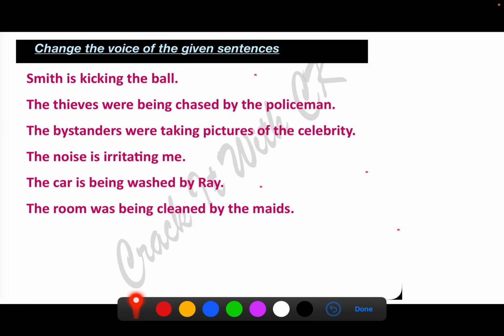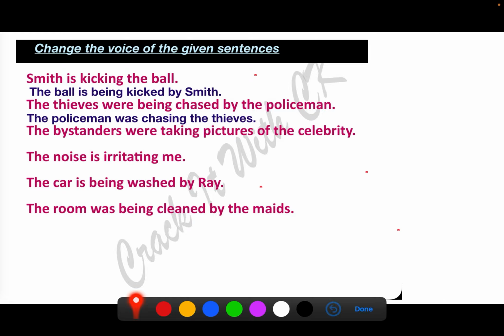Okay, now this in the previous slide you identified whether it was active or passive. Now, if it is active, change it to passive. If it is passive, change it to active. Let's try. Smith is kicking the ball. This is in the active form. The ball is being kicked by Smith. The thieves were being chased by the policeman. Were being, be is there, being is there. So passive. The policeman was chasing the thieves.